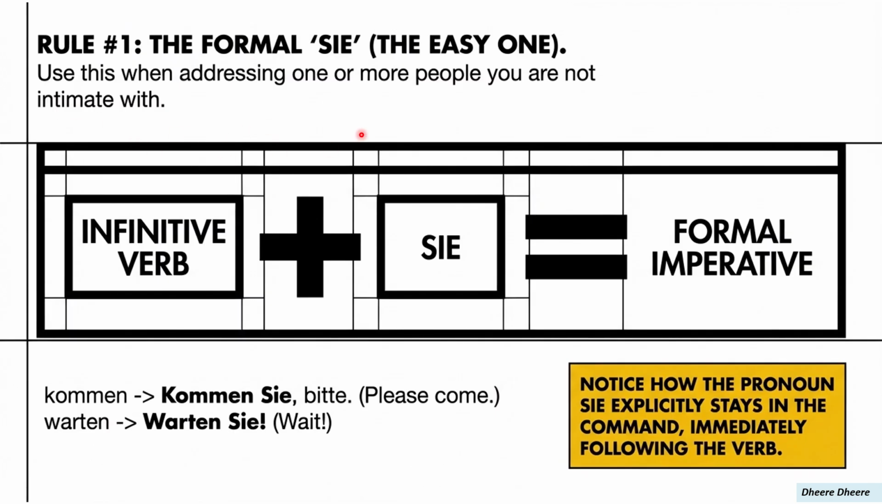So here is rule number one, when dealing with one or more people you are not intimate with, for example, strangers or some official authority, when we address them as formal Sie. Like in Hindi we say आप.